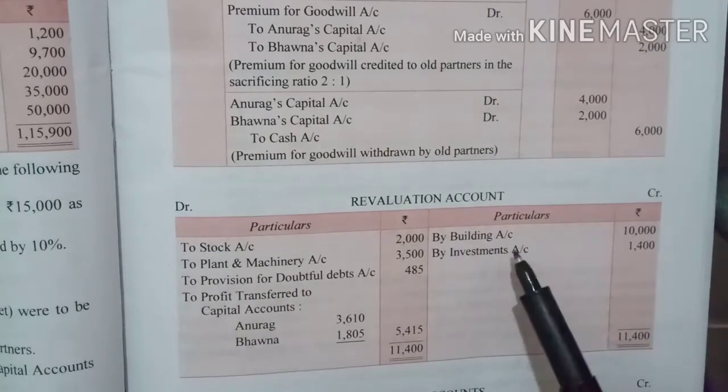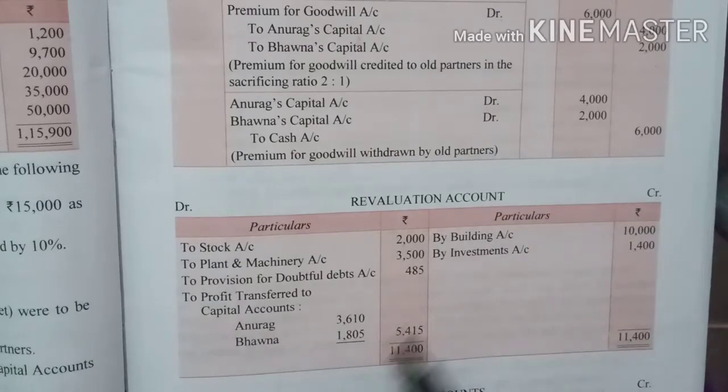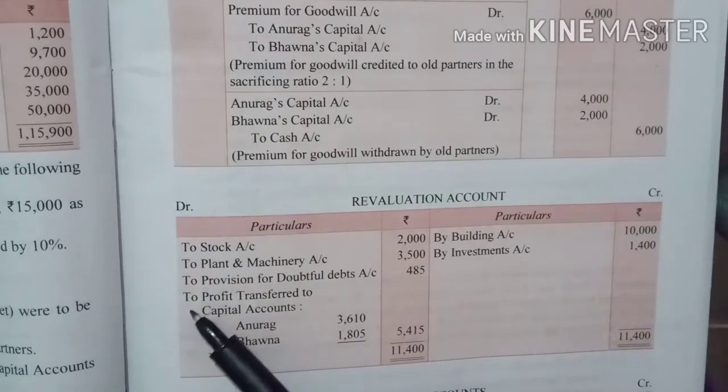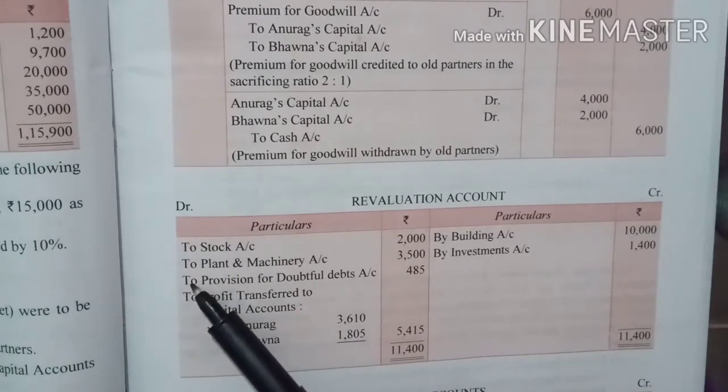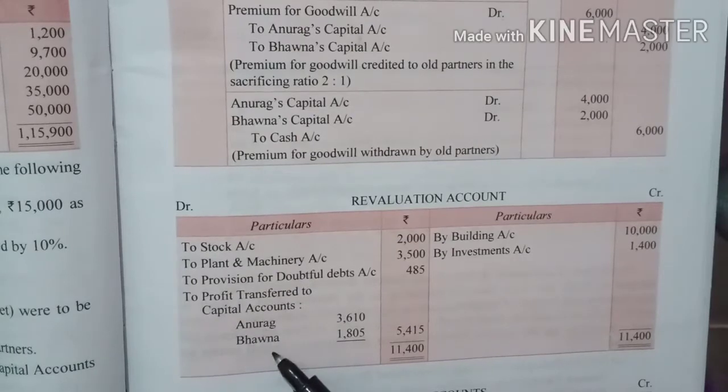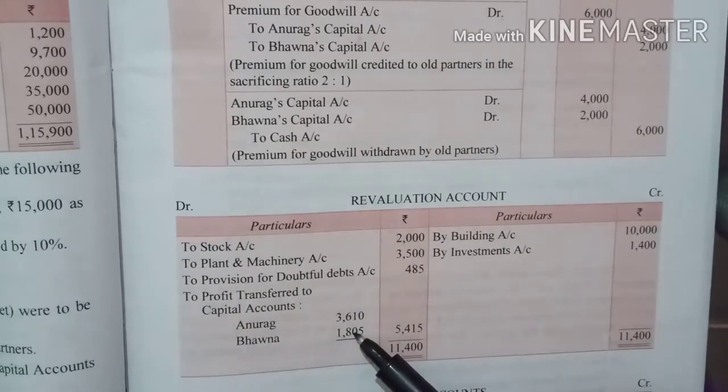Here you have two appreciations, that is an increase in assets. Now it will come on the credit side. Now we'll check which side is heavier. If you check, the credit side is heavier, that means you are getting profit. See above, we have already seen the journal entry related to that. So that is to plant and machinery, to profit, and profit transferred to capital account, Anurag and Bhavna. Again this will go in their old profit sharing ratio.